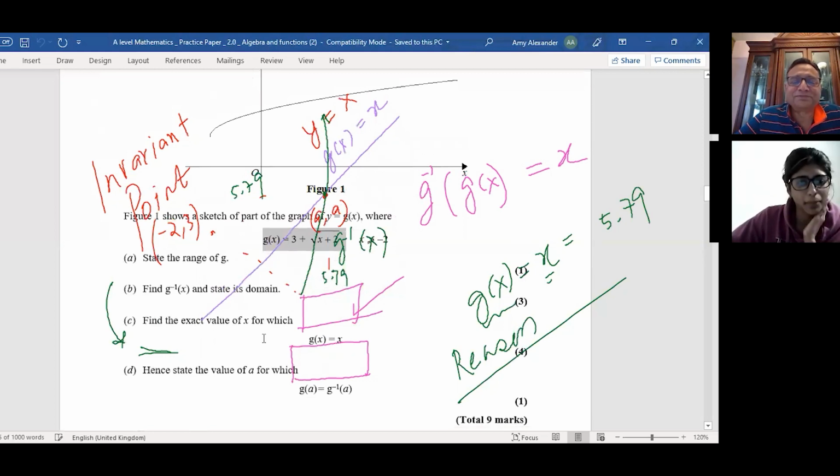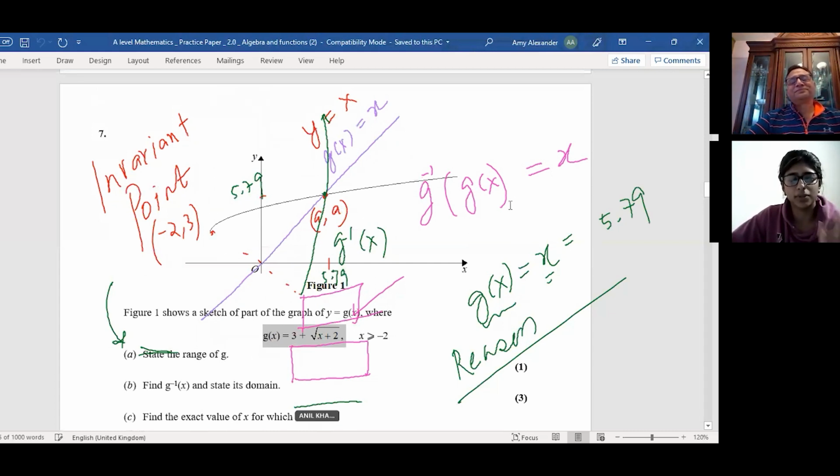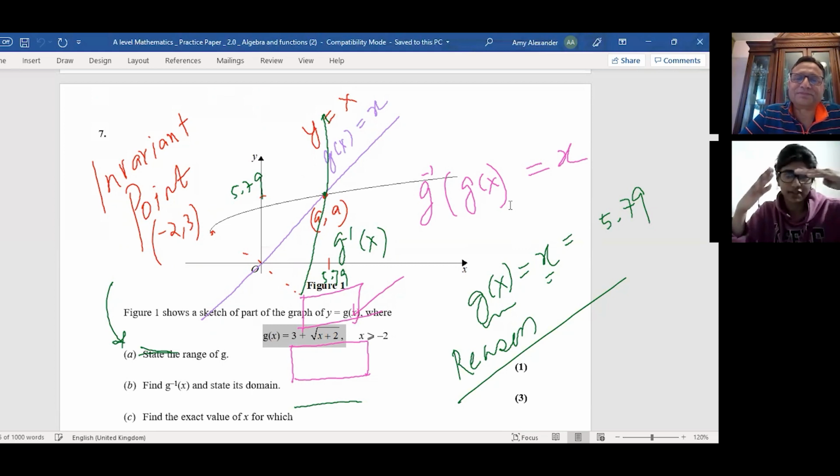And then part D, you've got the normal function and then you've got the inverse and you want to make them equal to each other. So when we sketched it here, you put the line y equals x, and the inverse is also going through the point where the line y equals x crosses g of x. Because that point stays the same, it is the invariant point, and that's the value that we just calculated. So the x value will be 5.79 and the y value is the same. So that's why the inverse of g of x is x. Correct. Absolutely clear, right? Yeah, it's clear. Perfect. Yeah, good job.